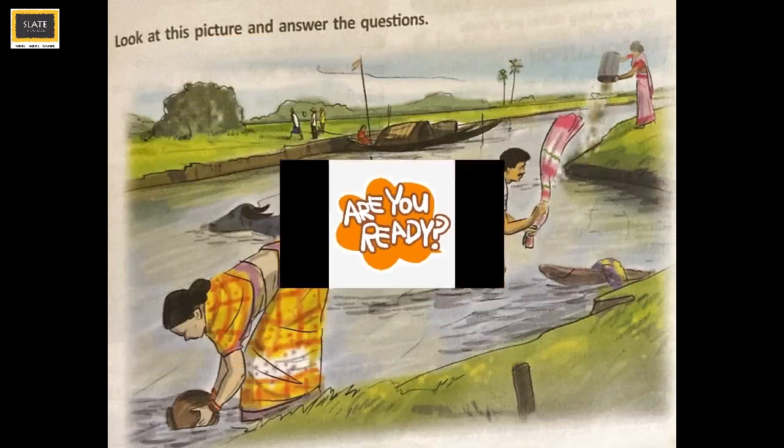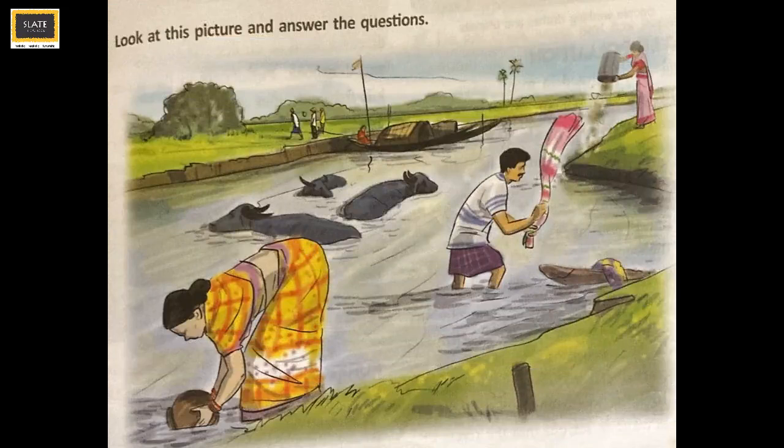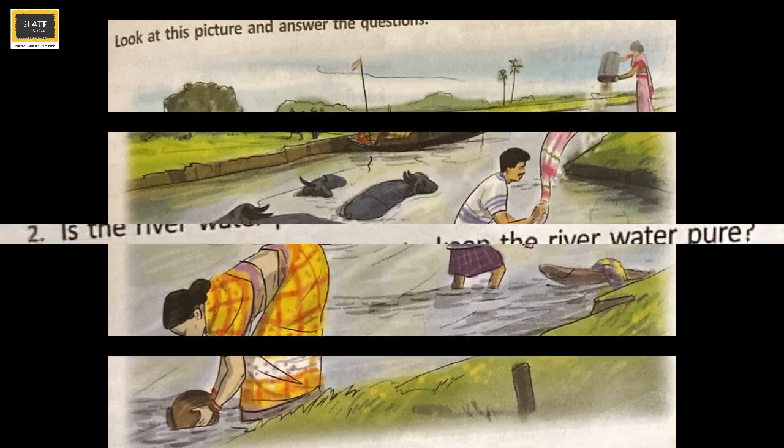Ready? Now let's look at the Get Set Go exercise given at the start of the lesson. Look at this picture and answer the questions. Now Slaters, look at the given picture. We can see some people near a river. Let's see what each one is doing. One lady is filling water in her pot. One man is washing his clothes. There are some buffaloes bathing in the river, and we also see one woman dumping trash in the river.